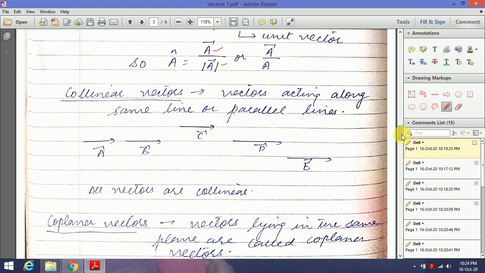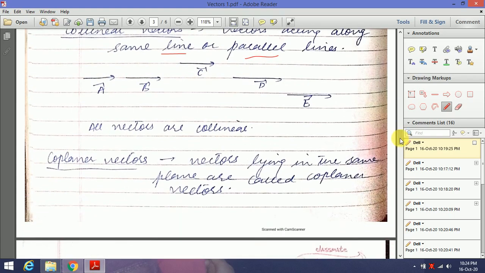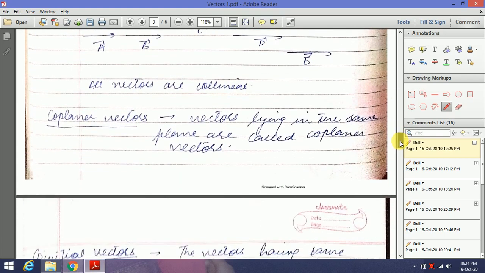Collinear vectors: the vectors which act along the same line or parallel lines are called collinear vectors. You can see here some of the vectors are drawn. A and B are acting along the same line. D is also along the same line. C and E are acting on a parallel line. So all these vectors are collinear vectors.